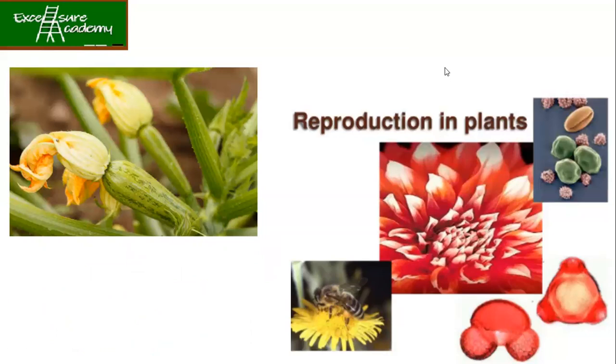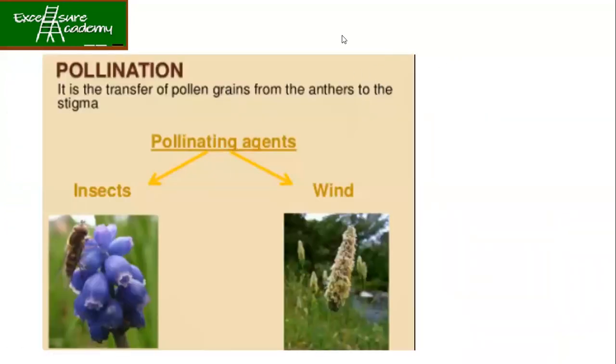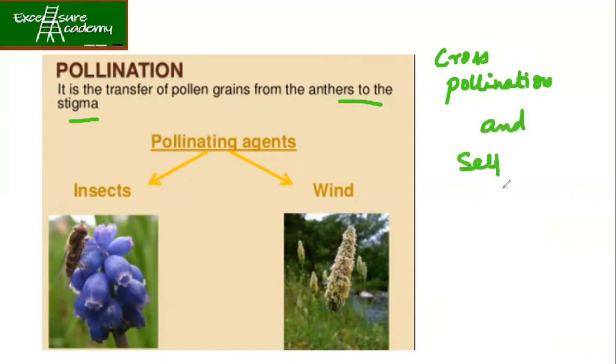Now we'll proceed. We are going to talk about pollination. What is pollination? It is the transfer of pollen grains from the anthers to the stigma. In this, we have talked about cross-pollination, and we have also discussed self-pollination. Can you tell me the difference between cross-pollination and self-pollination?